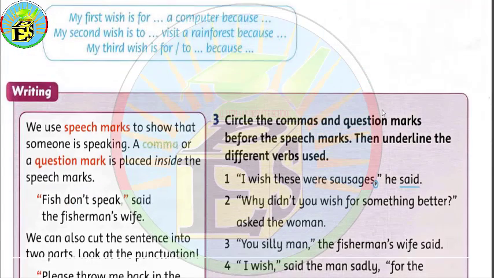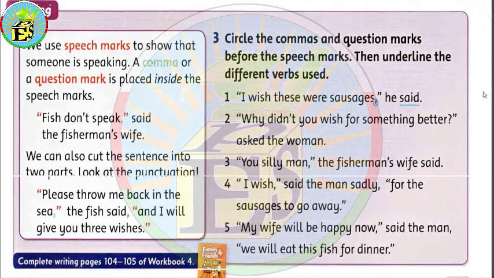Now, the last thing that we have on this page is writing, and we're going to learn something really important about speech marks. The first thing that we need to know is that we use speech marks to show that someone is speaking, and of course I'm going to show you some speech marks within the story in a minute or two, inshallah. And then a comma or a question mark is placed inside the speech marks. So if we have, for example, a sentence in a form of question, and this sentence has been said by someone in the story, you have to put the speech marks, and inside of these speech marks we have to put the question mark.